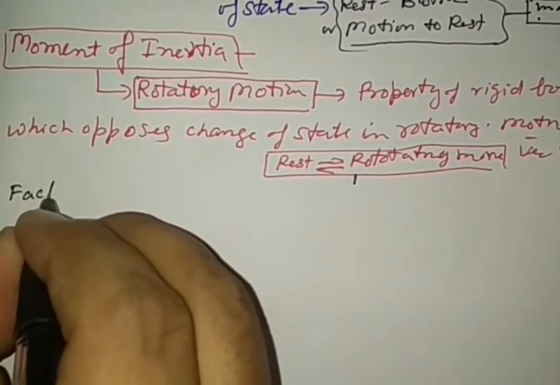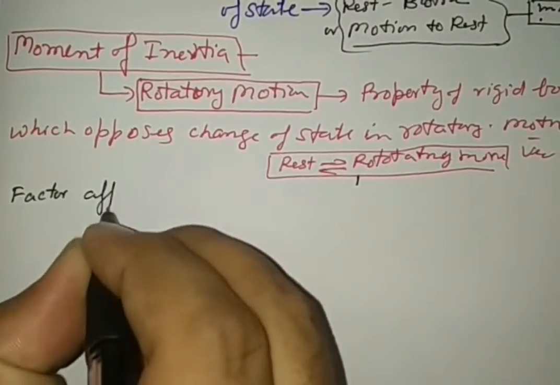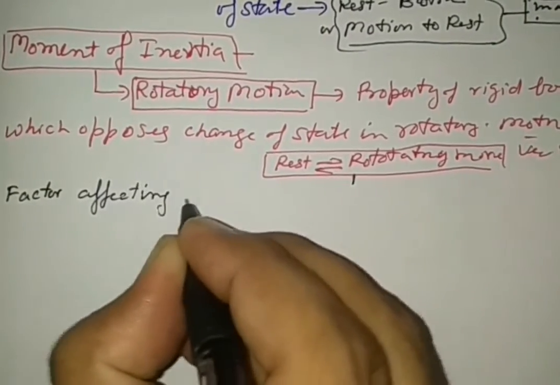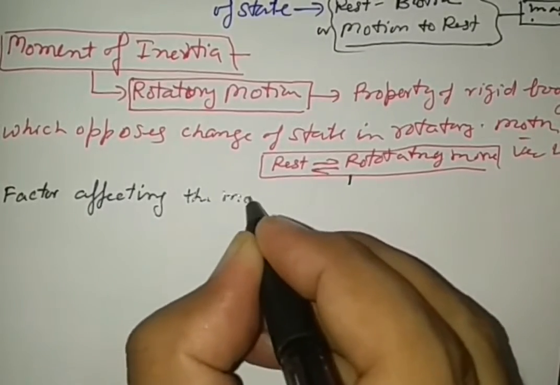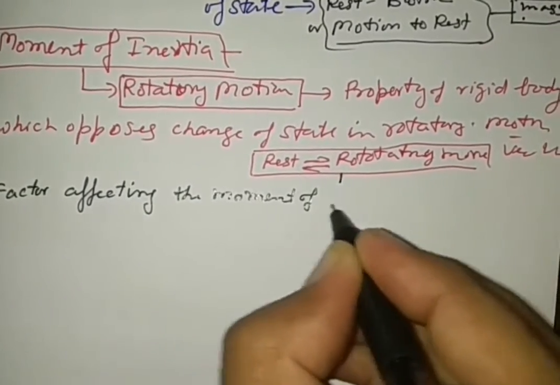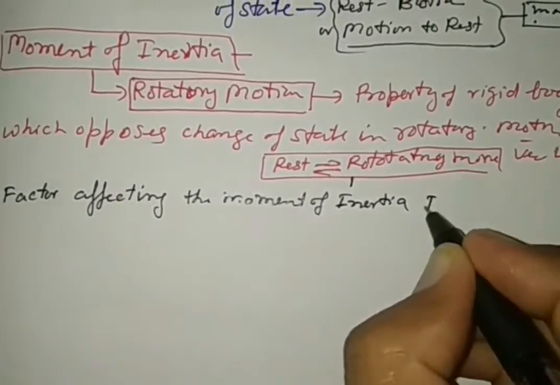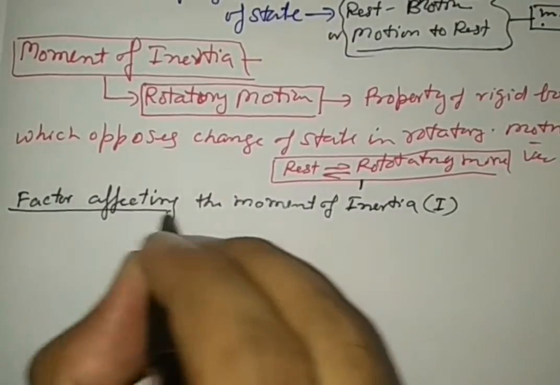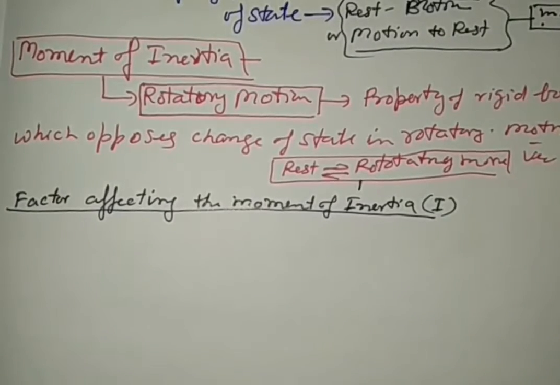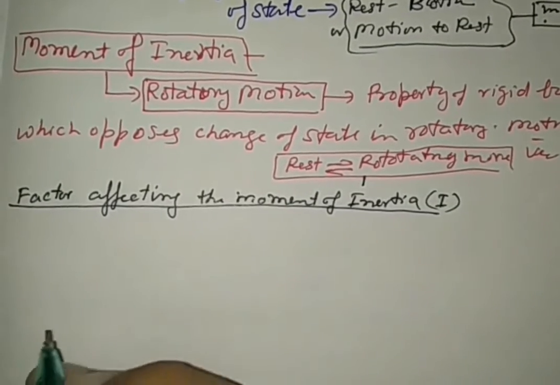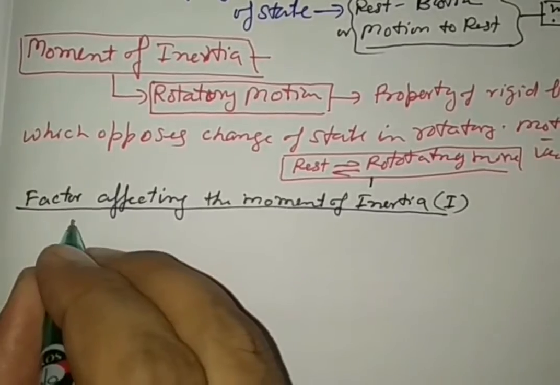So these are the factors affecting the moment of inertia, denoted by I. Take them in mind.